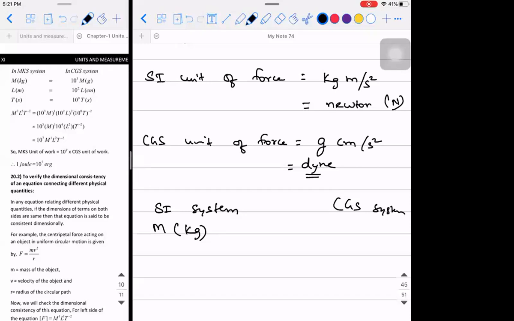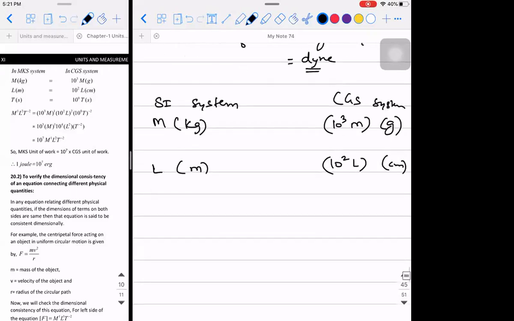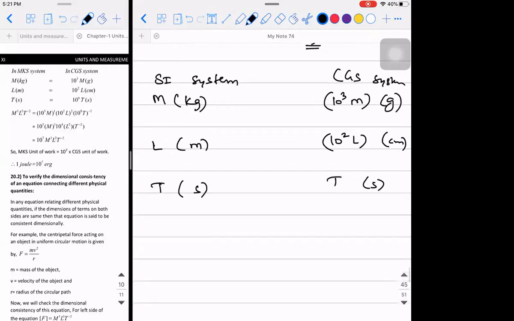In CGS, mass is in grams, so it will be 10 power 3 times. Here length is in meter, and in centimeter it will be 10 square times. Time is in second in both.